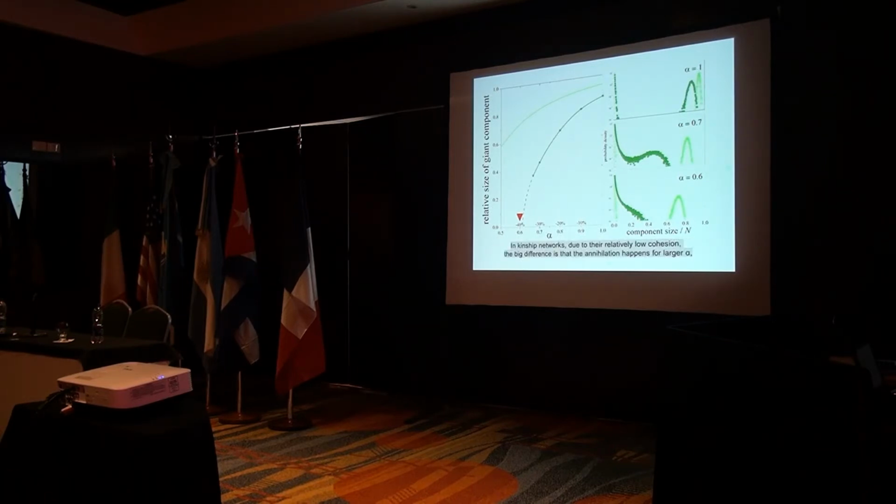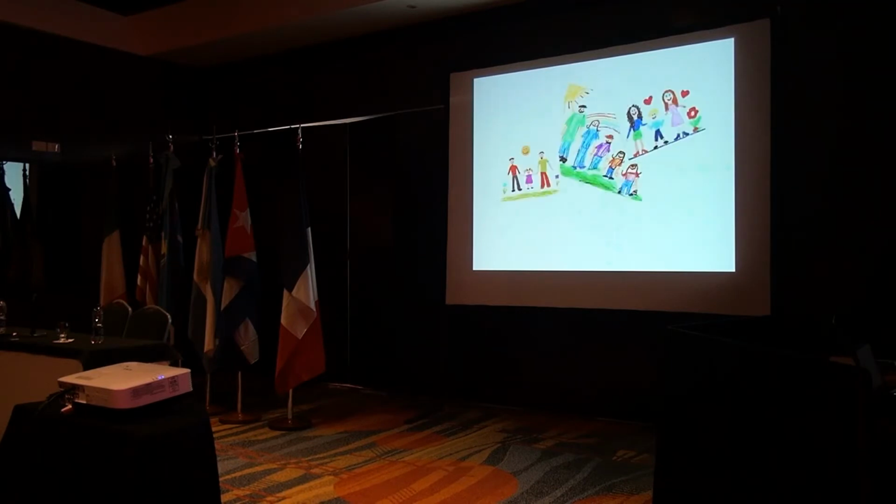In kinship networks, due to their relatively low cohesion, the big difference is that the annihilation happens for larger alpha, when marriage decline has reached some 40% between generations. Alarmingly, not so far from the values in real modern populations. Following common practice in the study of complex networks, the next step will be to consider dynamical processes of social inspiration occurring on our model kinship networks.